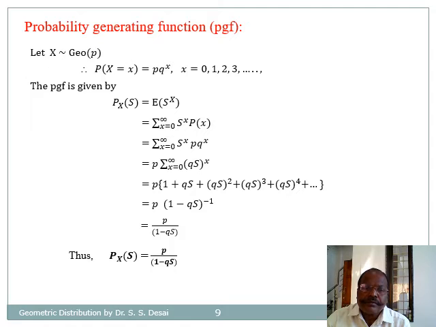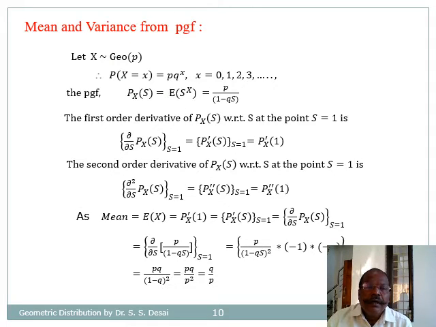Okay. Now let us obtain mean and variance from the PGF. We have just seen the PGF of geometric distribution is equal to p divided by 1 minus qs, and here the mean is the expectation of X, equal to P dash X at 1. That P dash at 1 is the first order differentiation of the probability generating function with respect to s at the point s is equal to 1.